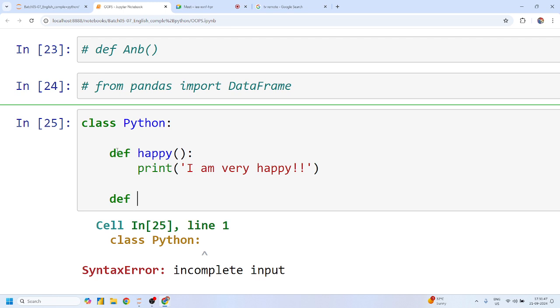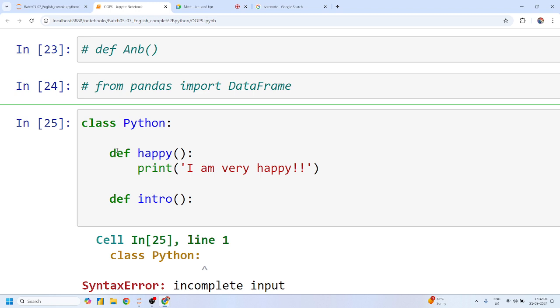Give me another example of a function. What different function can we call inside this Python class? Let me know some examples. Mohit? Like an intro function. Intro function, perfect. And inside this intro function, let me simply write hello buddy. Hello buddy, how are you?